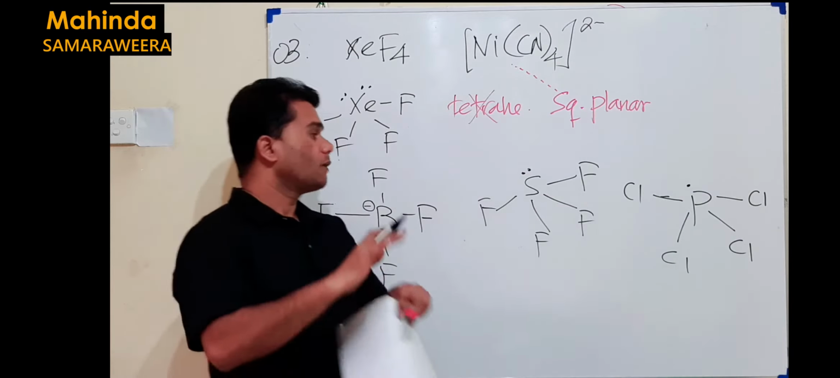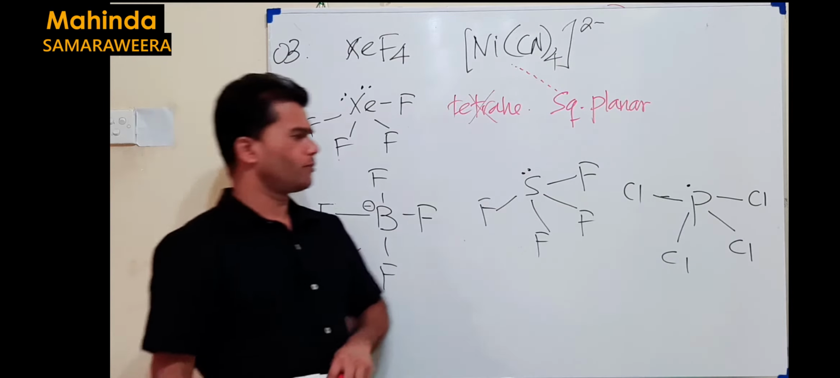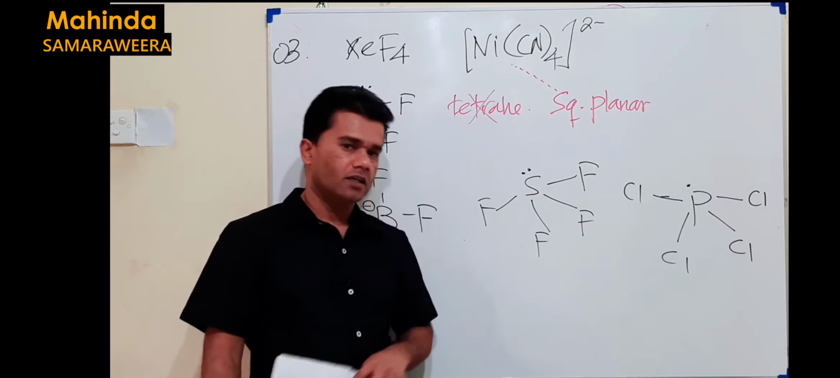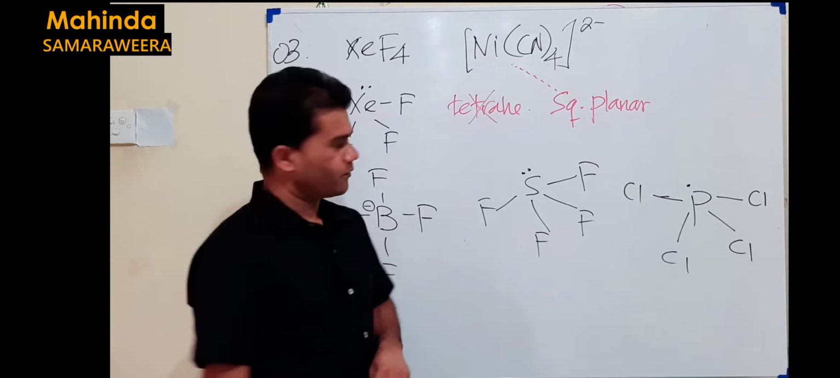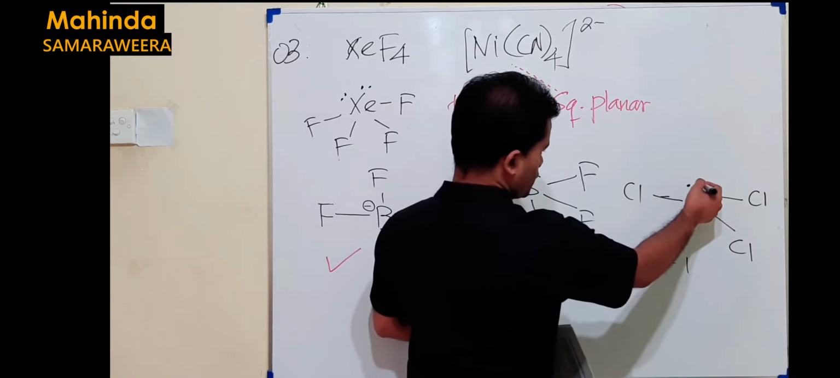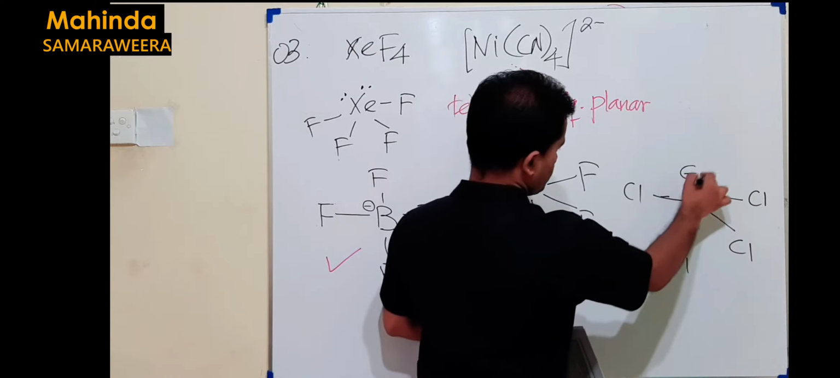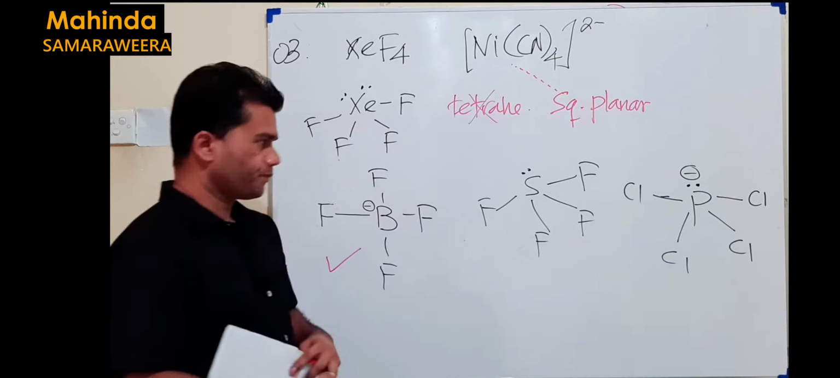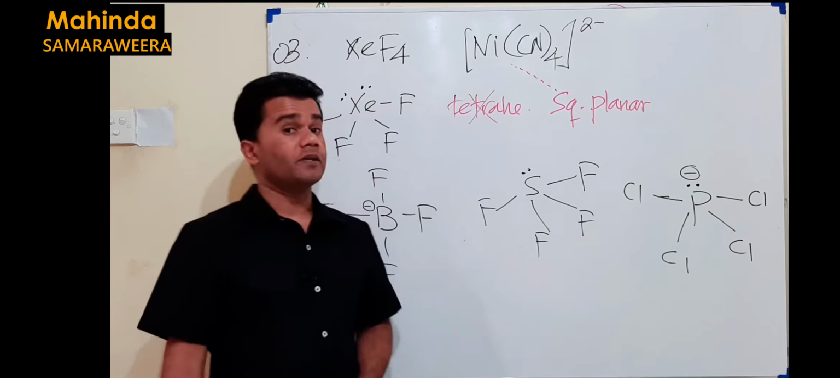But this is PCl4 minus. You know the meaning of minus. Minus means what? Another electron is gained. Then where do you find that electron? It should be here. It is paired. This is how we get the structure for PCl4 minus.